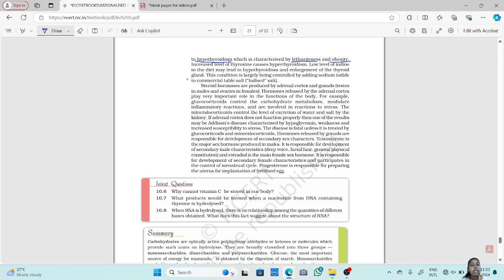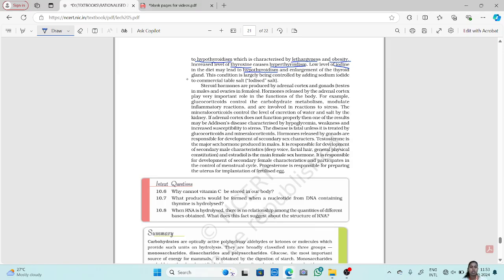But what if there is an increased level of thyroxine? What if thyroxine increases? It causes hyperthyroidism. Now, a low level of iodine in the diet may lead to hypothyroidism. What can cause hypothyroidism? Hypothyroidism can be caused by a low amount of iodine in our diet.